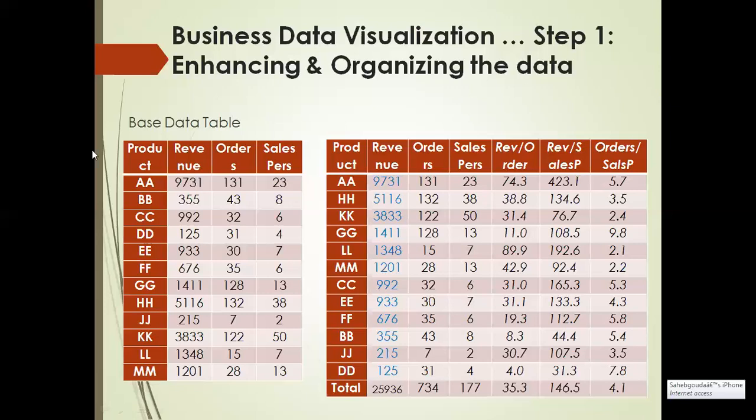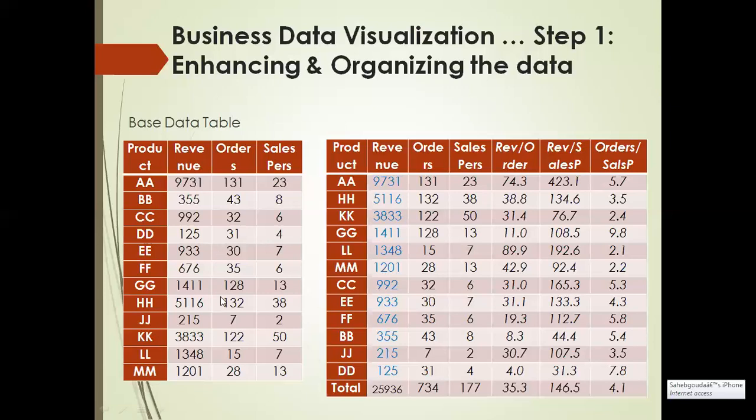Just look at this table. This is a base data table. This particular table shows the important raw sales data for the current year, alphabetically sorted by product name, along with revenue, order, and salesperson. So this is the data we have in the base table. Here, just check the value of each column.